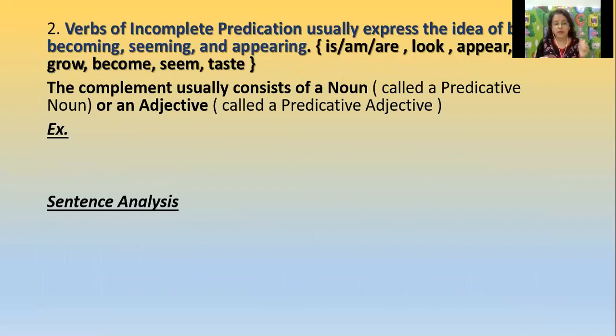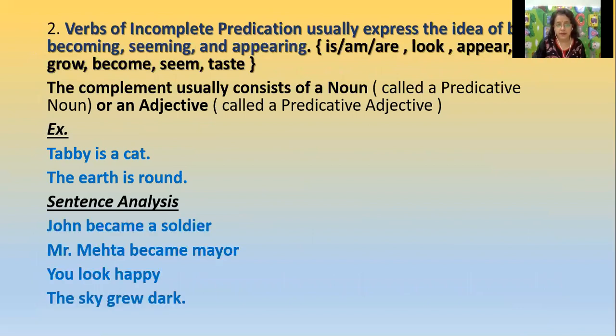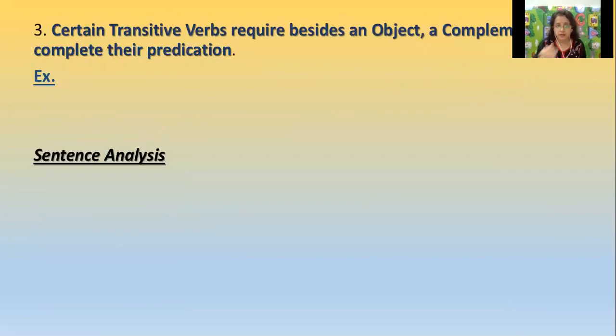Okay. Now, let's take one example. Tabby is a cat. Tabby is a what? The earth is what? Round. So we need extra words to complete the sentence. Well, we have a few more sentences. John became a soldier. John became, it's incomplete sense. So we need a soldier. Mr. Mehta became mayor. You look what? Happy. The sky grew dark. These are a few of the examples of incomplete predication.